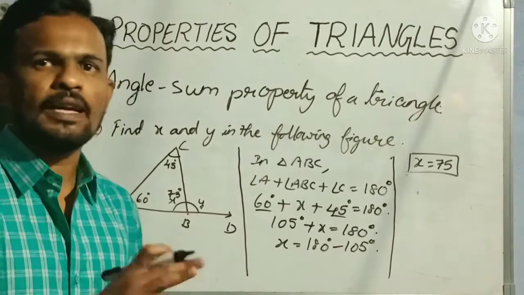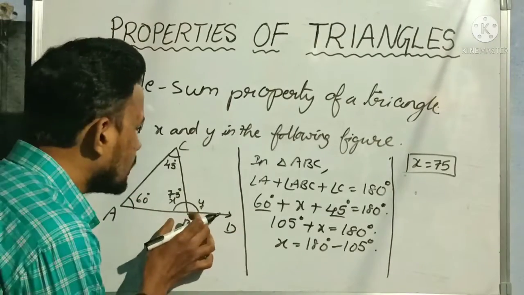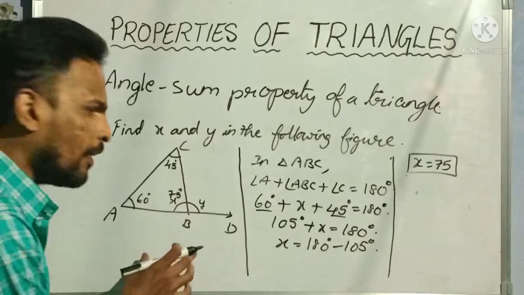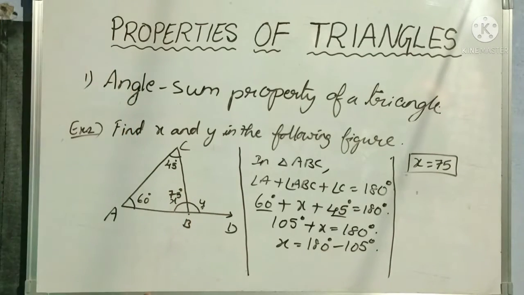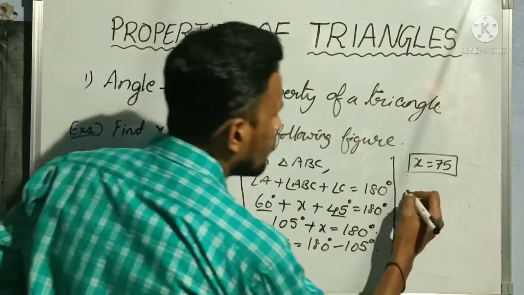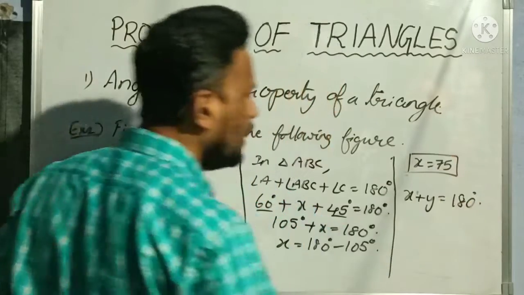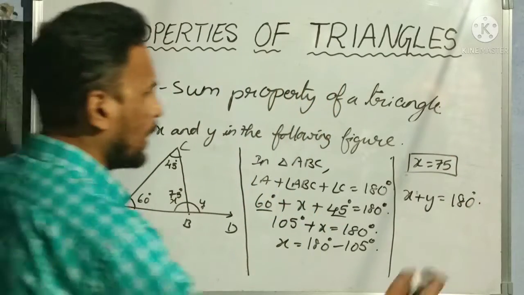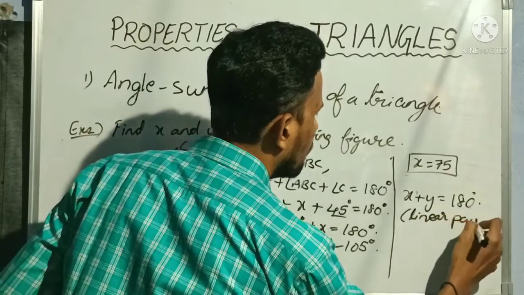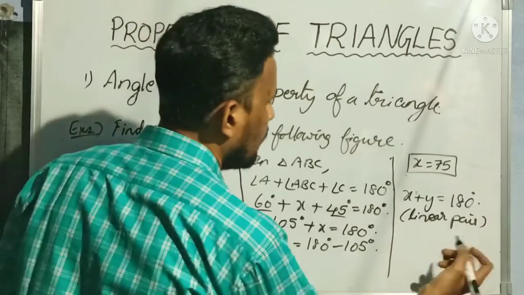Already I have explained in the lines and angles topic, that when two angles are adjacent to each other and form a straight line, such angles are called a linear pair. So from this I get X plus Y is equal to 180 degrees. In brackets, what type of angles are these? Linear pair. Okay, these two form a linear pair.